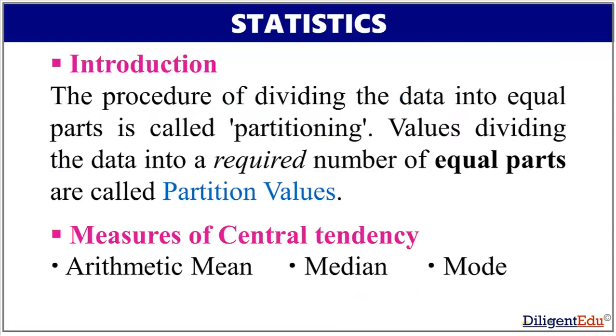The procedure of dividing the data into equal parts is called partitioning. Values dividing the data into a required number of equal parts are called partition values. Arithmetic mean, median, and mode are the most common values. They are called measures of central tendency.